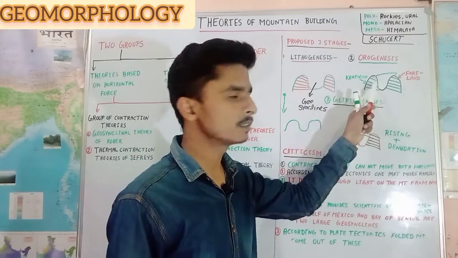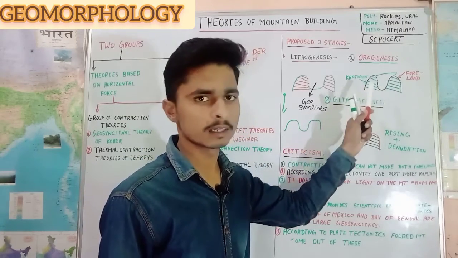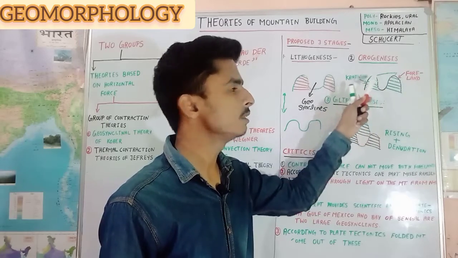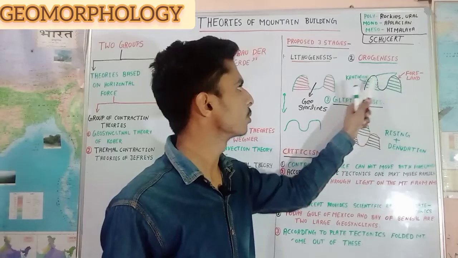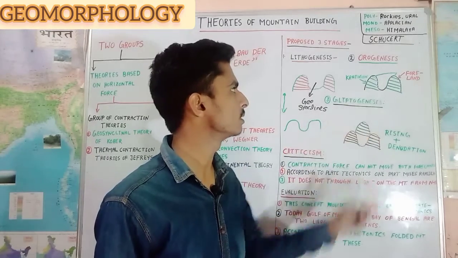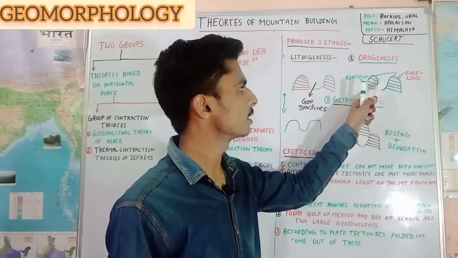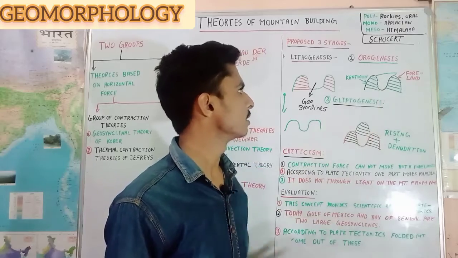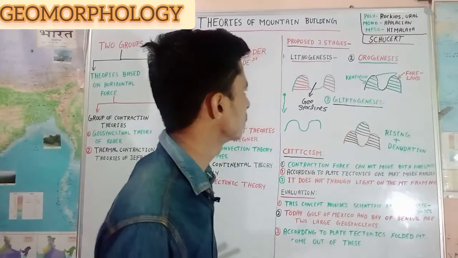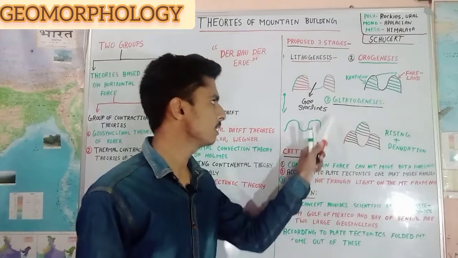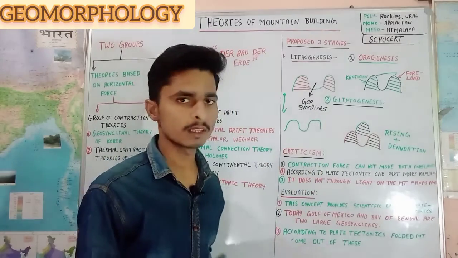two forelands start to move towards each other, and this is the stage of the mountain building process. When both forelands move towards each other, the deposited part in the low-lying areas rises and formation of mountains starts. And third is glyptogenesis.